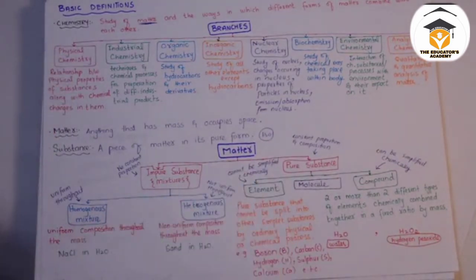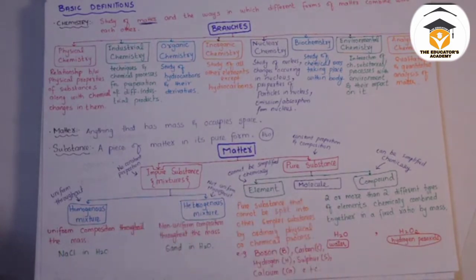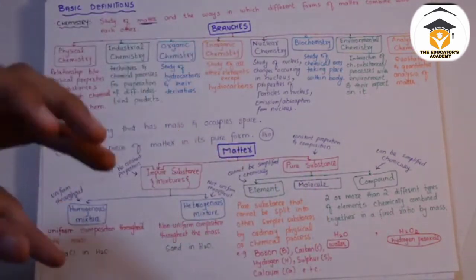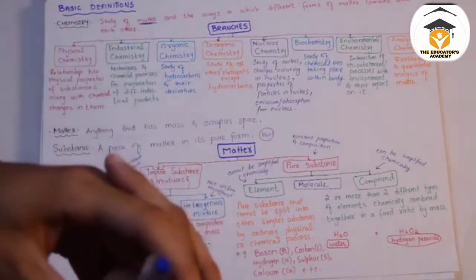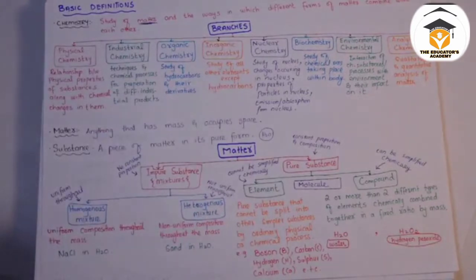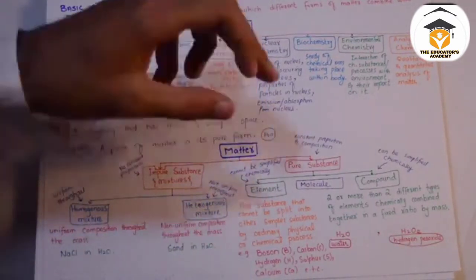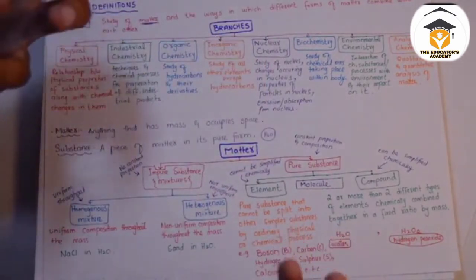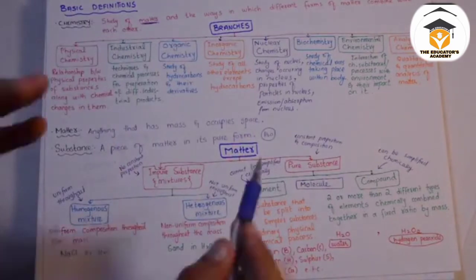Now we have matter. Matter is divided into pure substance and impure substance. In a pure substance we have constant proportion and composition, meaning that a constant proportion and constant composition of more than two different substances come and combine and form a pure substance. Like H2O, this is a pure substance because a specified amount of hydrogen is taken, a specified amount of oxygen is taken, and they combine to form a pure substance having a fixed proportion.